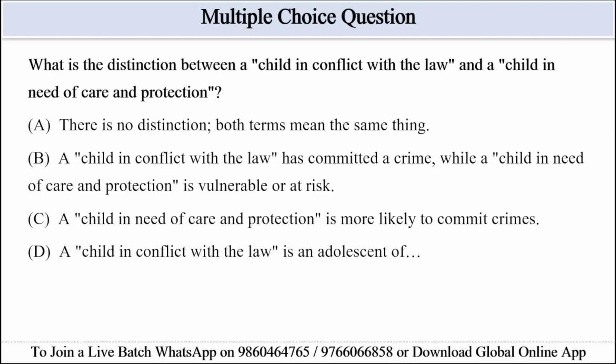Option B, a child in conflict with the law has committed a crime while a child in need of care and protection is vulnerable or at risk. This restates the exact distinction given in the passage, offense committing versus vulnerable, at risk and needing care. So option B is the correct answer here.